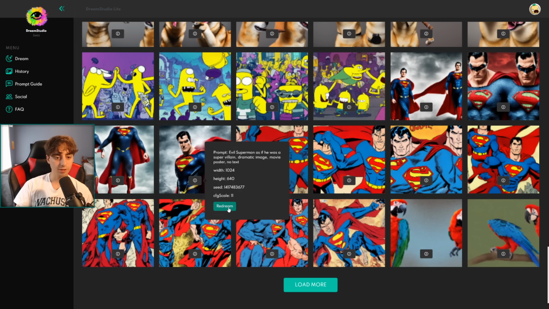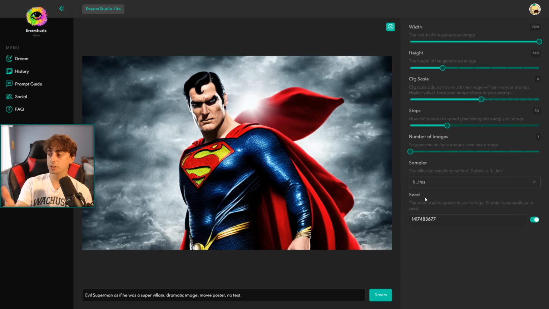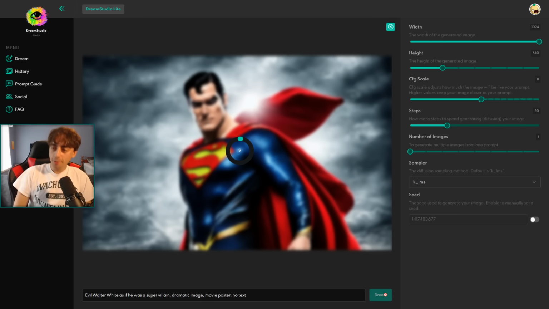So I'm going to go ahead and try the redream function, and it will automatically redream what I had. As you can see, with the same seed, same settings and everything, I get the same exact image. But now what I want to try to do is change the character from Superman. Let's change him to Walter White, and we'll see how much these images will differentiate from each other.